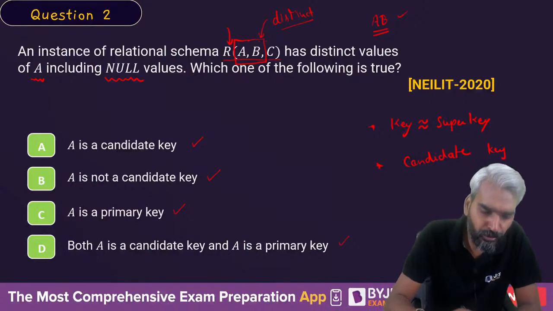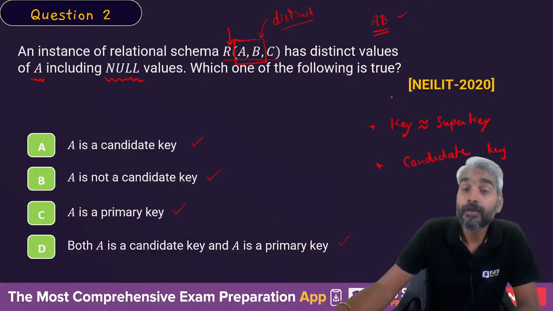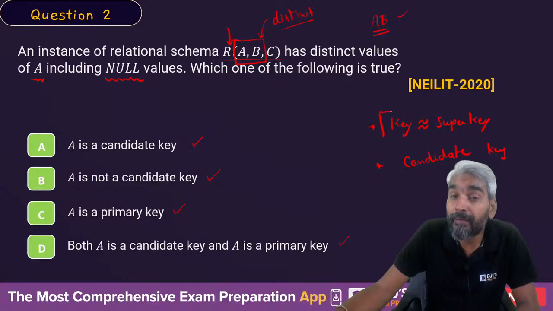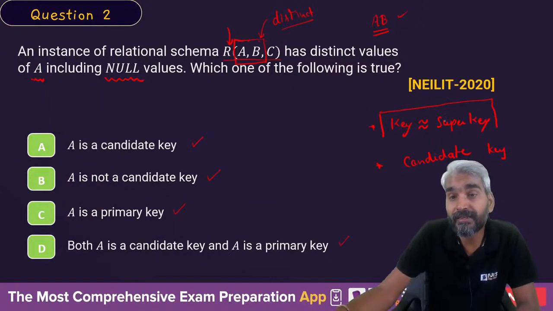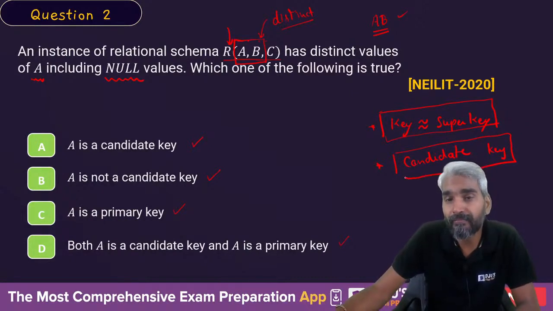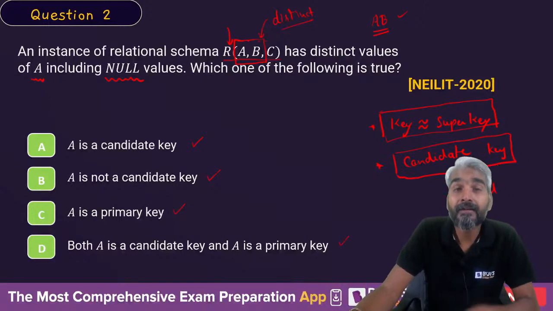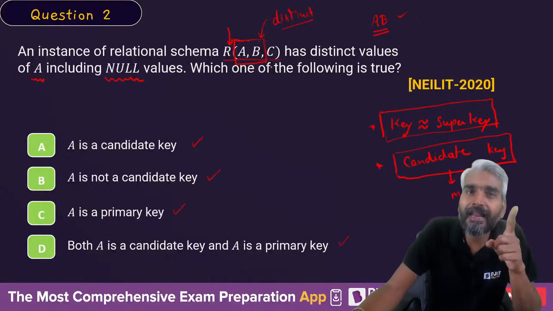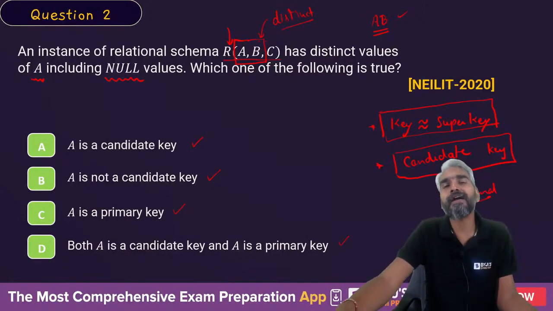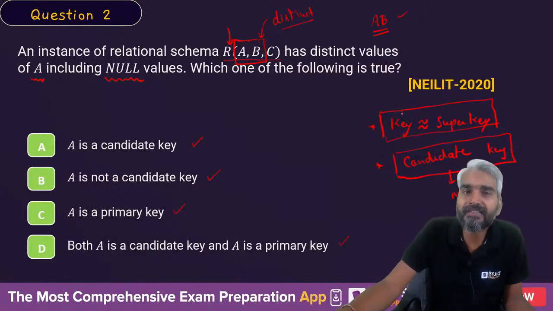What is the difference between super key and candidate key? Super keys need not be minimal, but the candidate keys have to be minimal. Now, one more thing you must have studied, that a super key with a single attribute is always a candidate key.